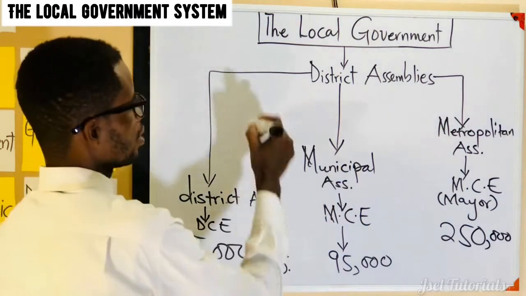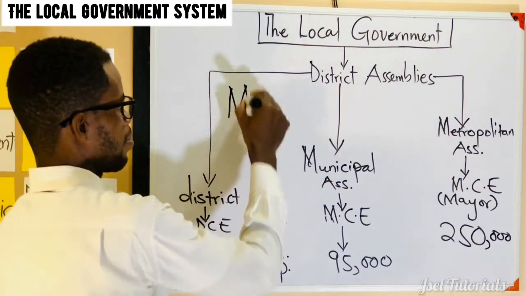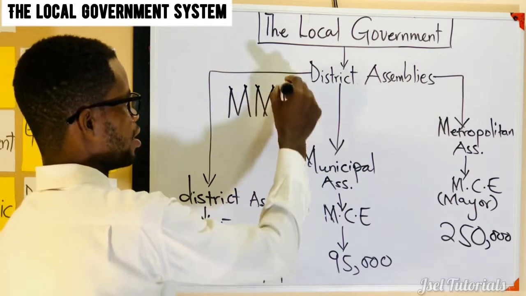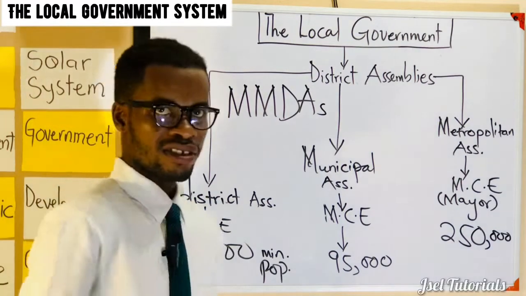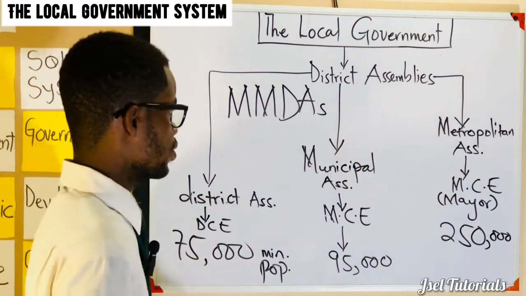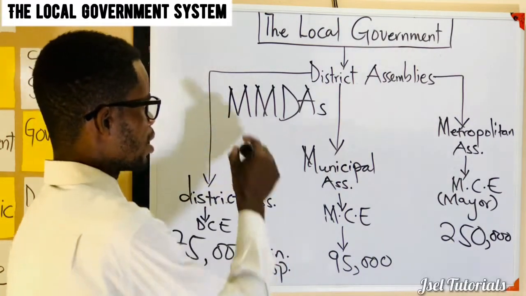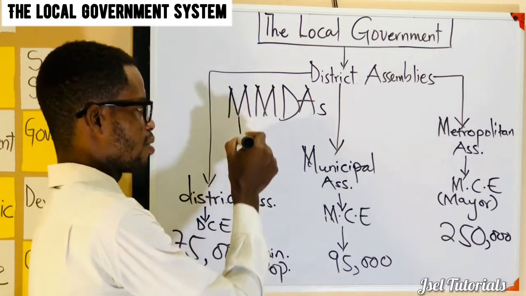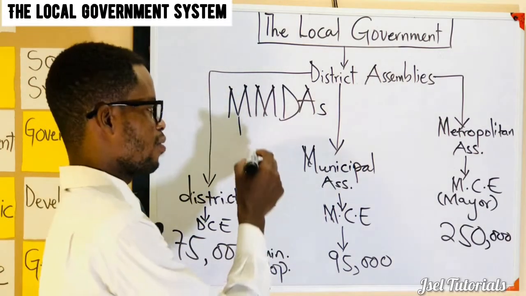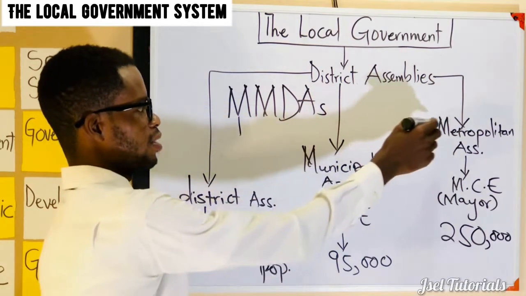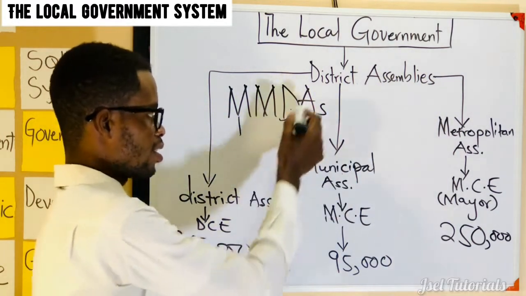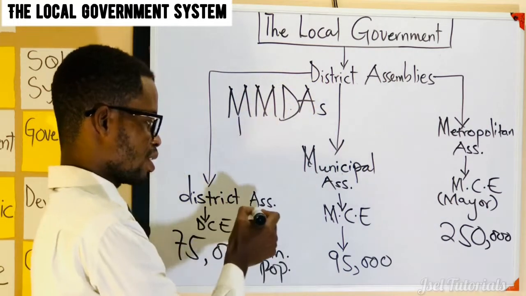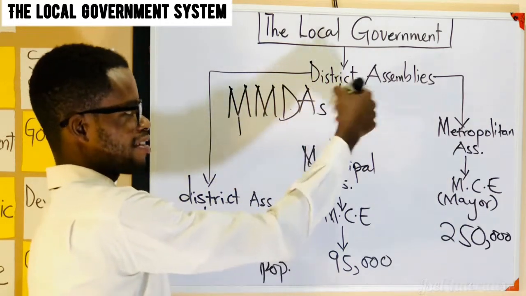So to end with, you hear MMDAs. Currently we should be having 260 in the country. The MMDAs: the first M stands for metropolitan, the second M stands for municipal, the D stands for district, and the A for assemblies.